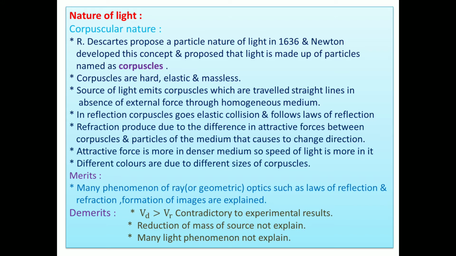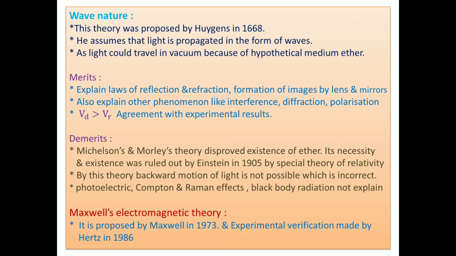Then another theory is Huygens' wave theory of light, then Maxwell's electromagnetic theory of light, and thereafter Planck's quantum theory and de Broglie hypothesis about the dual nature of light. Okay, in this chapter we have to discuss Huygens' wave theory, meaning wave optics, meaning physical optics, and light phenomena like polarization, interference, and diffraction.